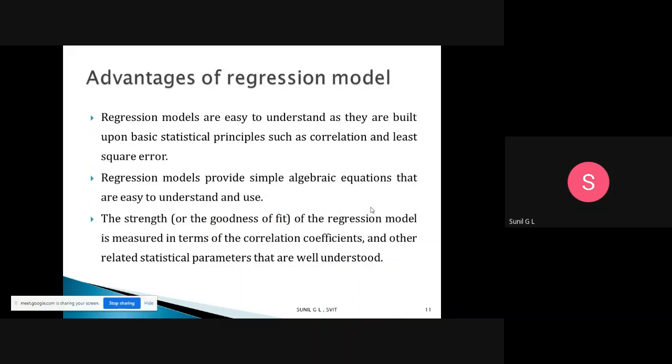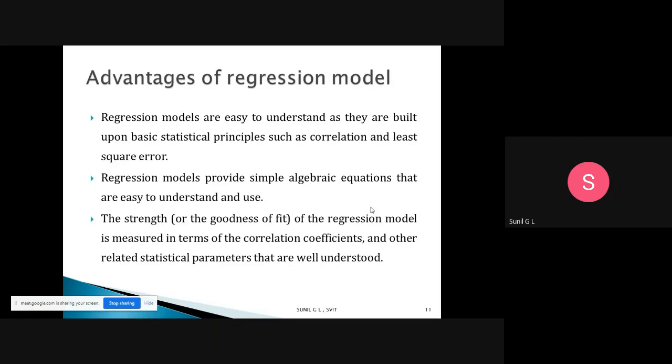So then, what are the advantages of regression models? We have discussed the different types of relationships and the different types of regression. Now we will discuss the advantages of regression models. Regression models are easy to understand, as they are built upon basic statistical principles such as correlations and least square error.